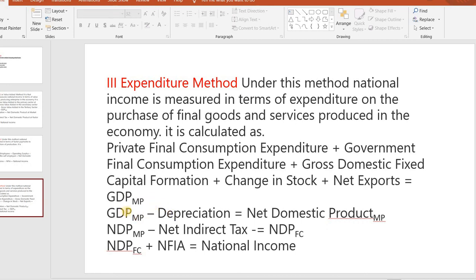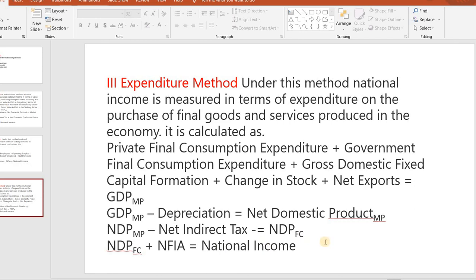Then GDP at market price minus depreciation equals net domestic product at market price. Net domestic product at market price minus net indirect tax equals net domestic product at factor cost, which we can write as NDP FC. Then net domestic product at factor cost plus net factor income from abroad equals national income.